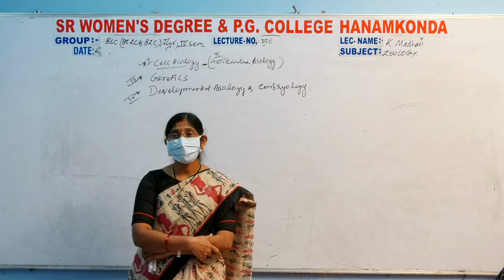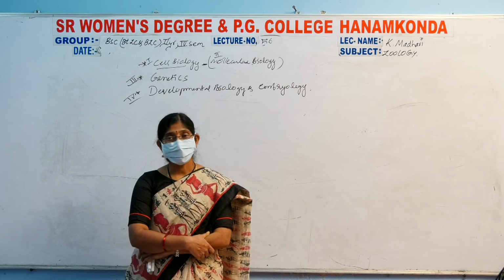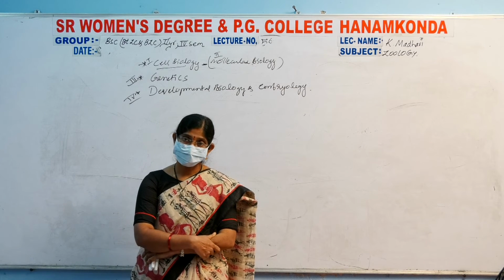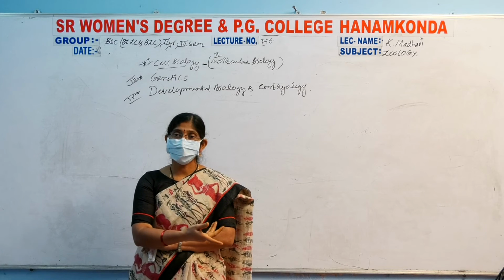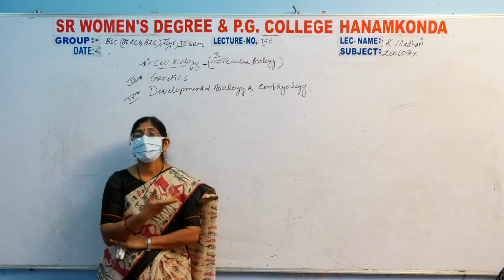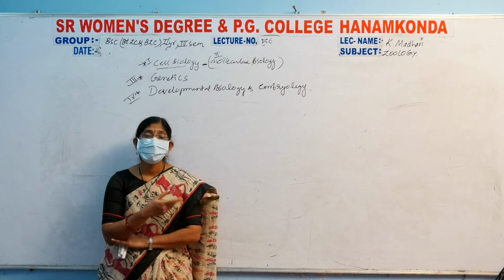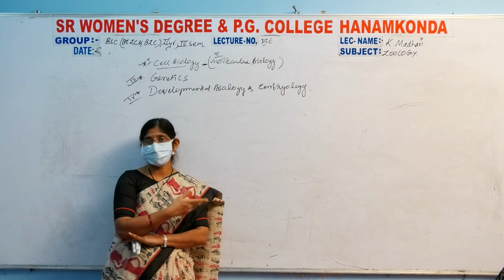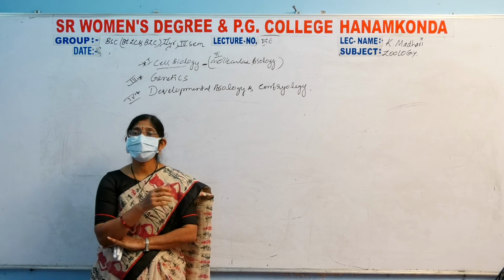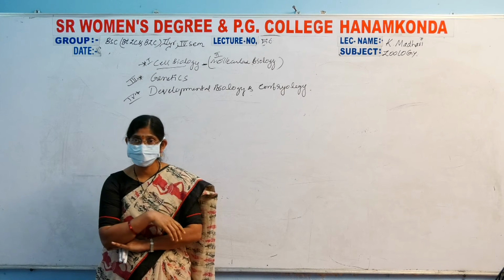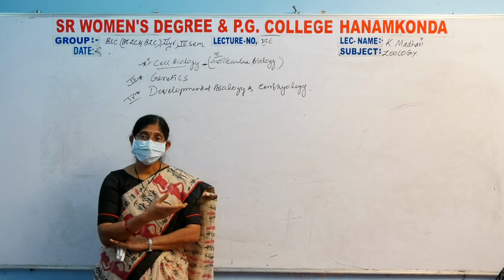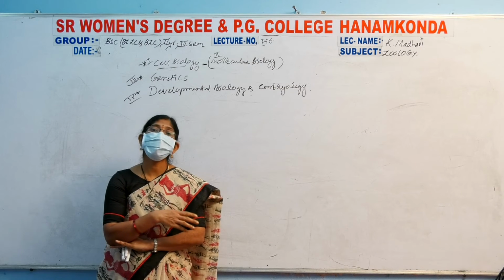Here the monohybrid ratios and the dihybrid ratios. And next, the law of segregation and the law of independent assortment. So many laws we are including here, and the remaining topics are sex determination and sex-linked inheritance, and next the repulsion and coupling. All are completed.